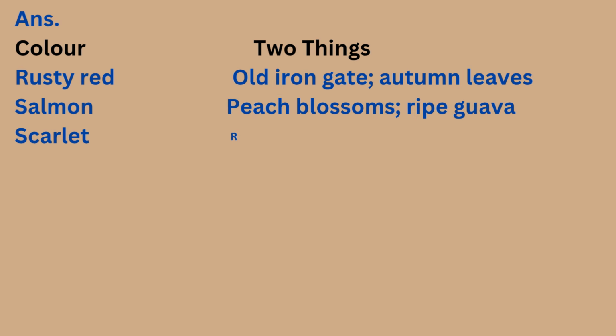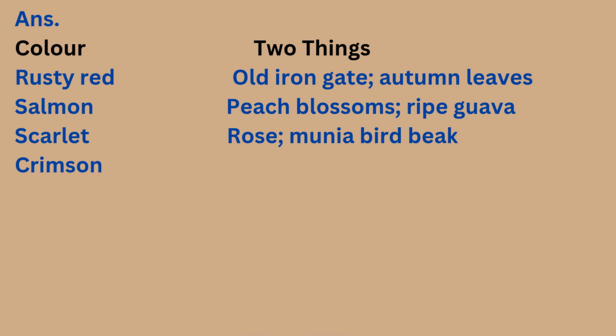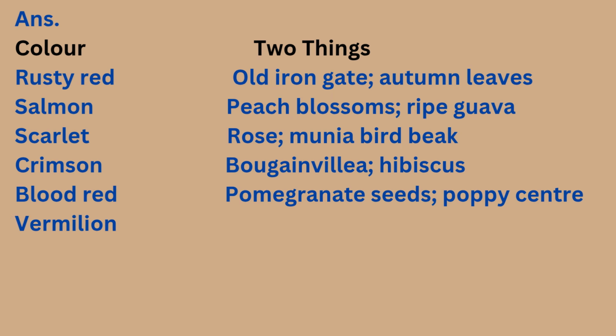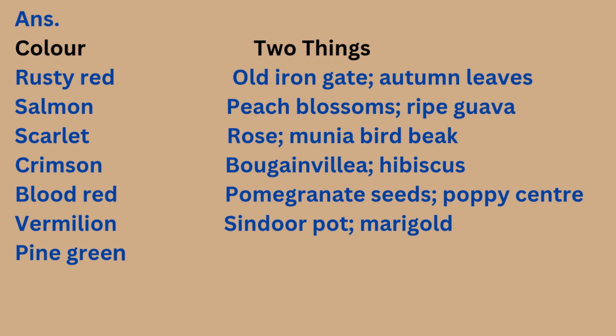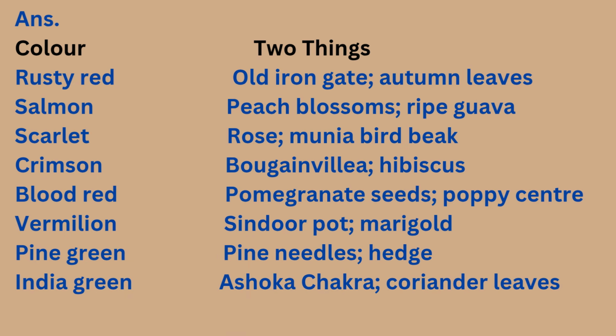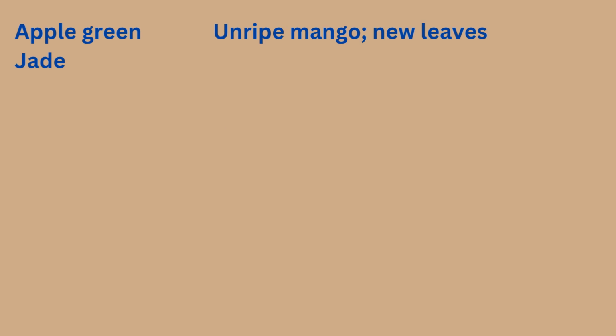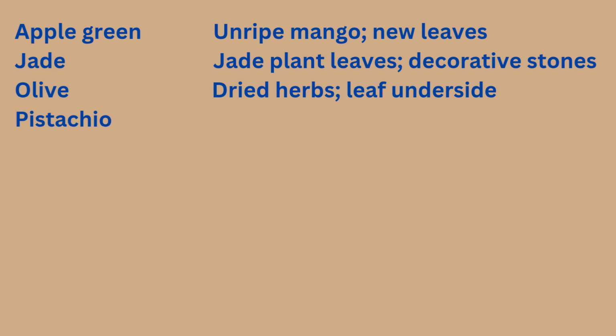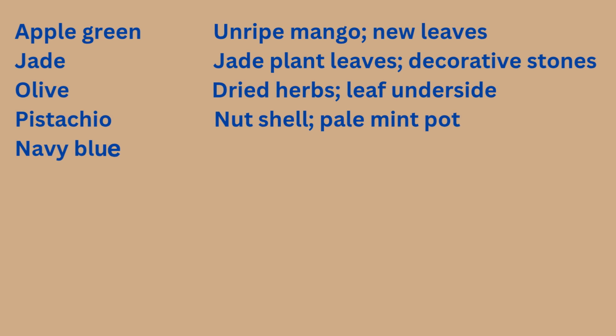Scarlet, rose, munia bird beak, crimson, bougainvillea, hibiscus, blood red, pomegranate seeds, poppy center, vermilion, sindoor pot, marigold, pine green, pine needles, hedge, India green, ashoka chakra, coriander leaves, apple green, unripe mango, new leaves. Jade, jade plant leaves, decorative stones, olive, dried herbs, leaf underside. Pistachio, nutshell, pale mint pot, navy blue, night sky, school uniform.